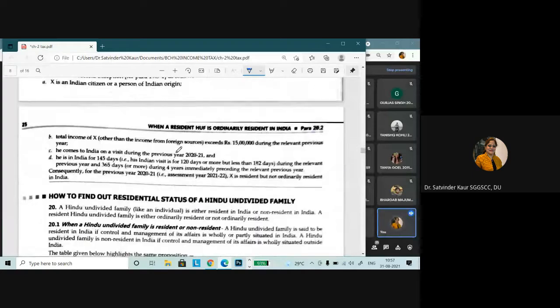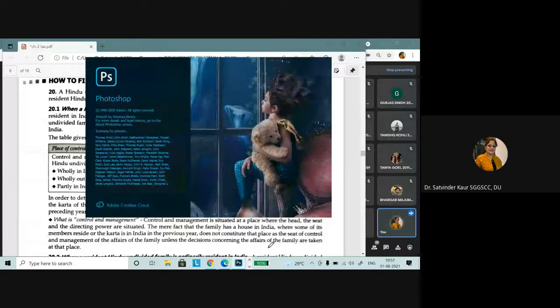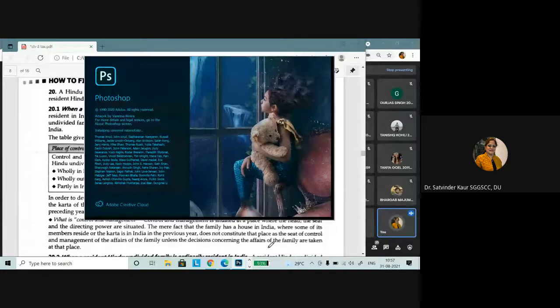Right? Now, after this, we have how to find out the residential status of HUF. When we talk about the structure of the Hindu undivided family, there is a requirement that the members of the particular family become partners or earn the income in the Hindu undivided family by virtue of their birth in the family.